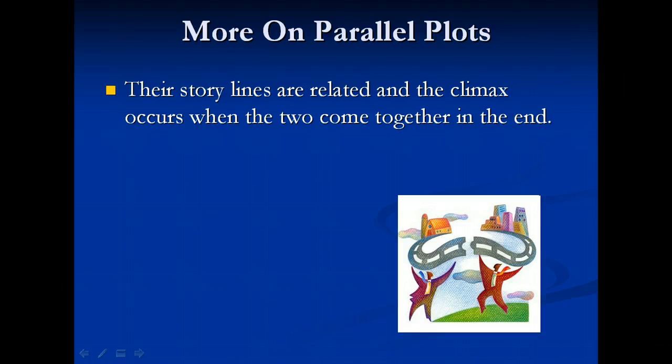Each character's story gets equal time to keep the plot moving forward. When each main character is introduced, the plot should return to the first character and the cycle is repeated. Examples of parallel plots with multiple main characters are school reunions, natural disasters, or terrorist attacks.